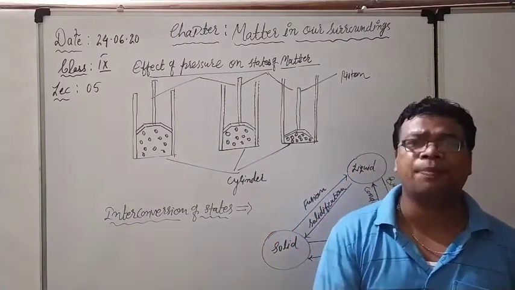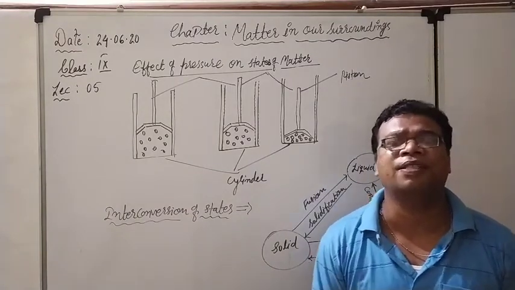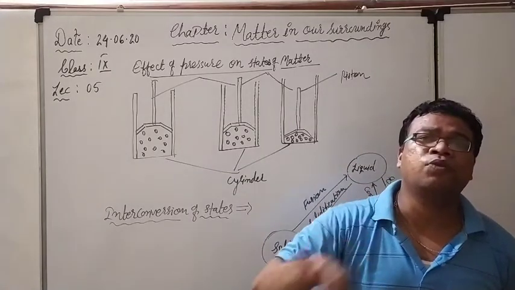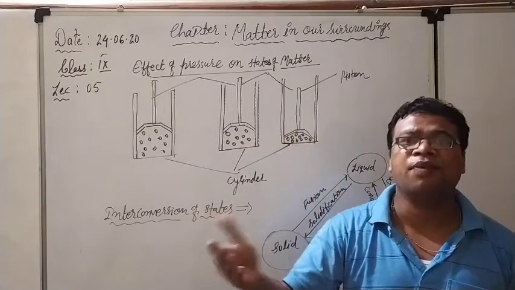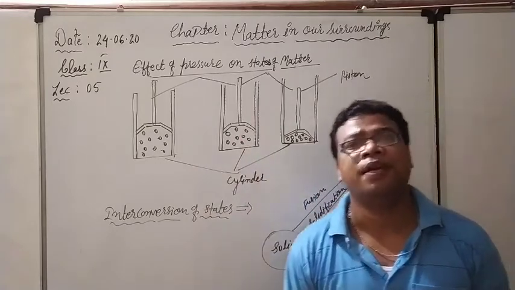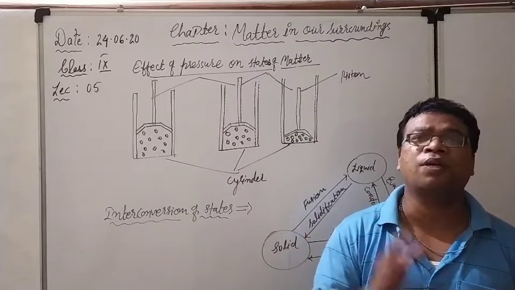By increasing the pressure, this is just the reverse phenomenon of increasing the temperature. So by increasing the pressure, or you can say by reducing the temperature. When we are increasing the pressure, definitely the temperature will be reduced. Why? Because the pressure and temperature are both reciprocal to each other.